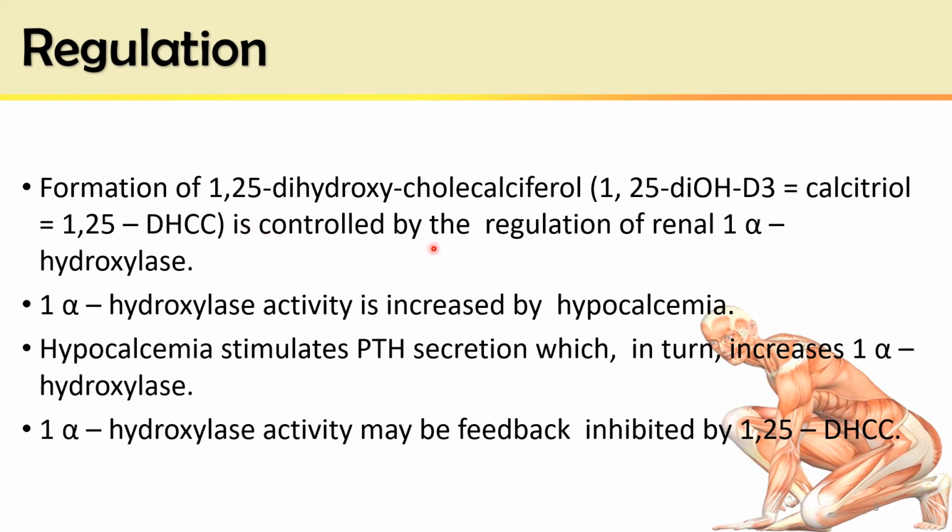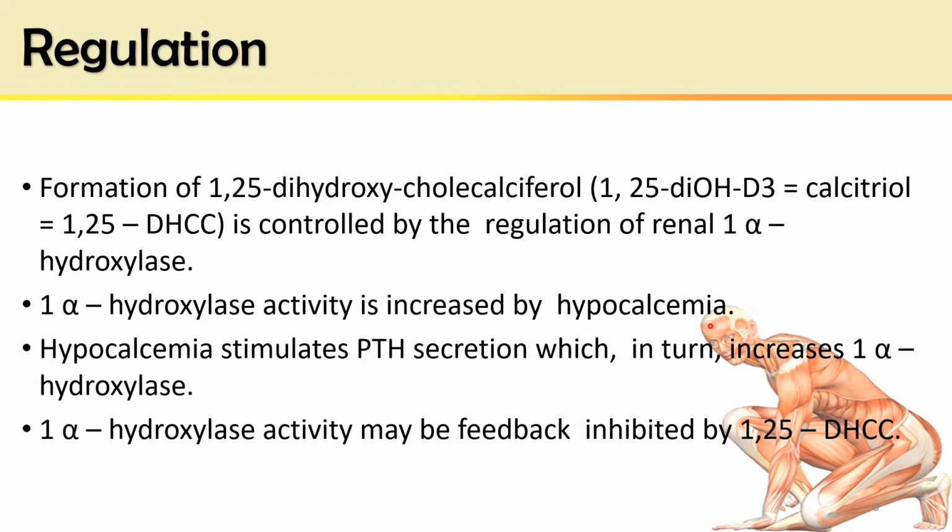First, it is controlled by regulation of renal 1-alpha hydroxylase. This 1-alpha hydroxylase is present in the kidney, which causes the hydroxylation at position number 1. So conversion to 1,25-dihydroxycholecalciferol is regulated by the renal hydroxylase enzyme, and its activity is increased by hypocalcemia.